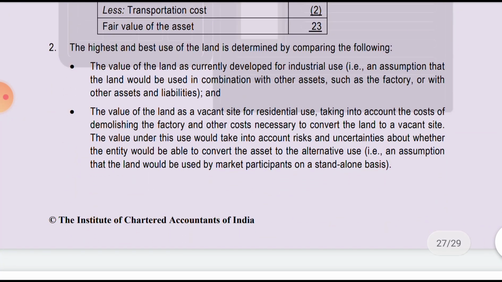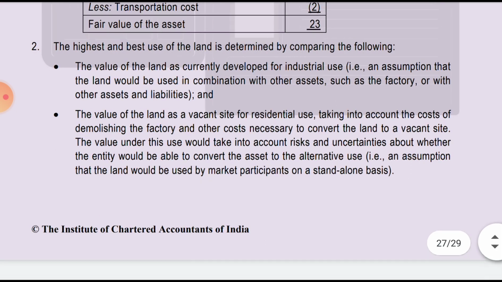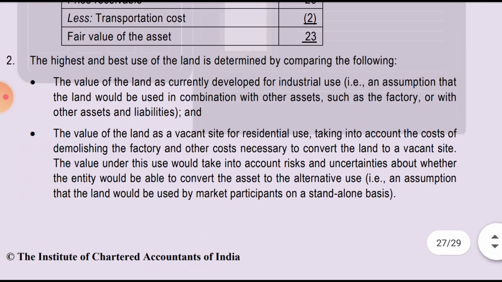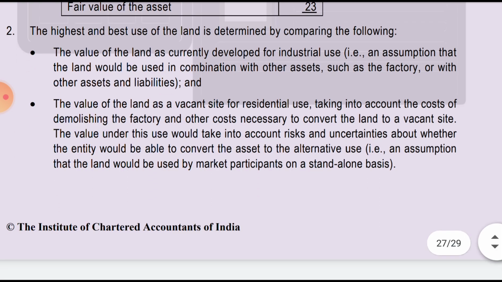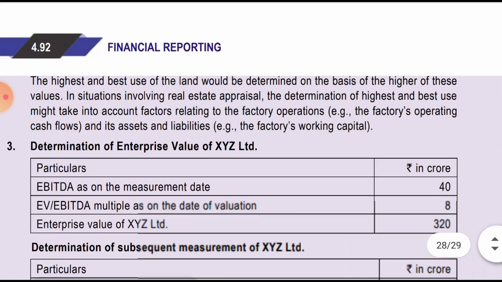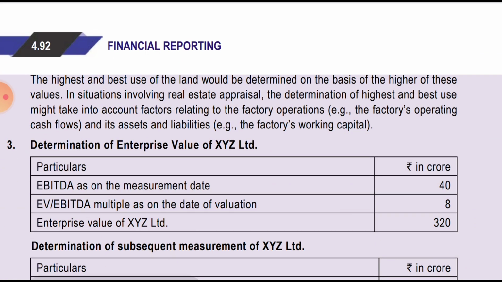The first, they have said the highest and the best use of the land is determined by comparing the following: the value of the land currently developed for the industrial use, and the second, the value of the land as a vacant site for industrial use. And then what they have said is the highest and the best use of the land could be